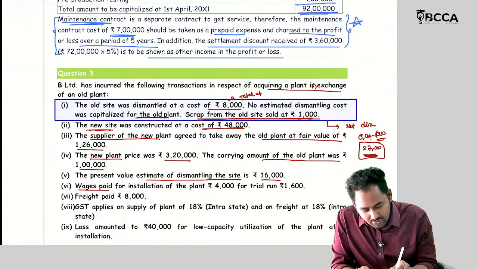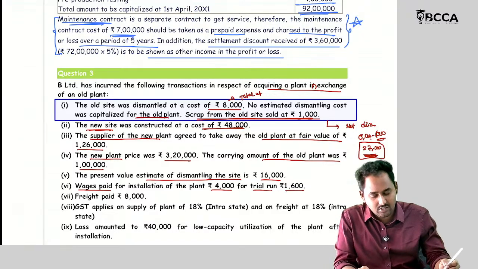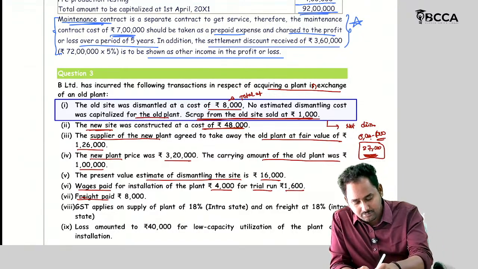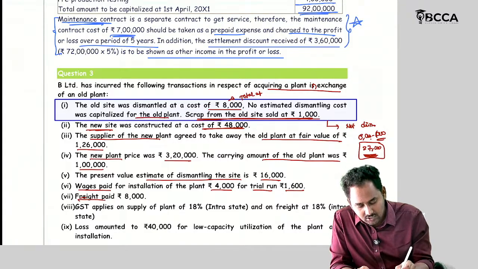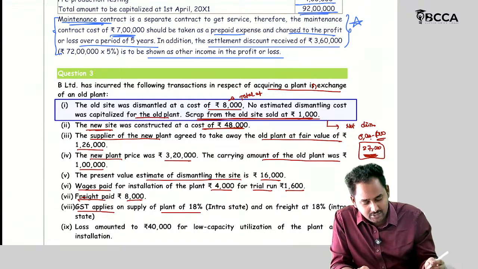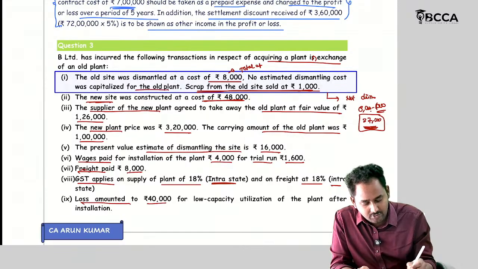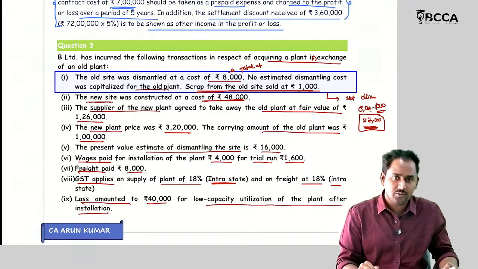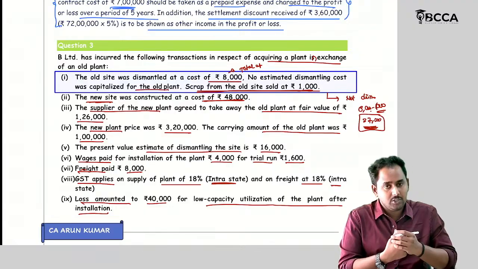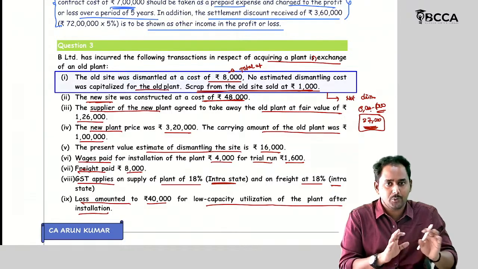Then wages paid for the installation of the plant 4,000, and for the trial run it's 1,600, and the freight paid is 8,000 rupees. GST applies on supply of the plant at 18%, and on freight 18%. It is intrastate, it is also intrastate. So a loss amounted to 40,000 for the low capacity utilization of the plant after installation. Even though such a loss may be incurred before also, it should not be taken, generally. So it is incurred after the installation, means after being put to use.